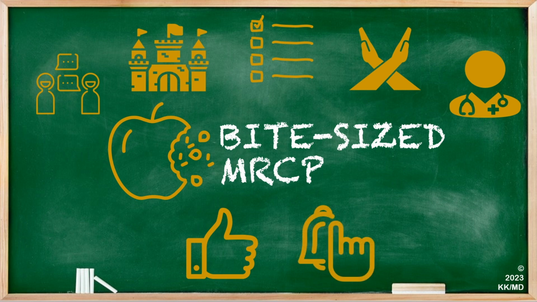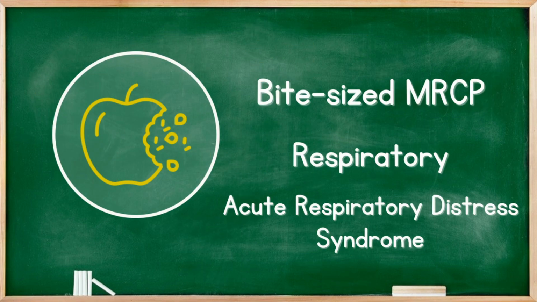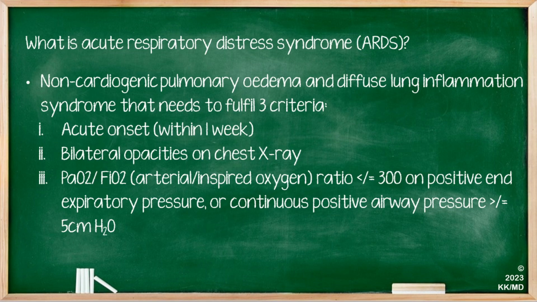Now, without further ado, let's get into today's topic, which is acute respiratory distress syndrome. So what is acute respiratory distress syndrome, or ARDS? This is a non-cardiogenic pulmonary edema and diffuse lung inflammation syndrome that needs to fulfill 3 criteria, which are acute onset, so within the last 1 week, bilateral opacities on chest x-ray, and a PaO2 over FiO2 ratio, which is arterial over inspired oxygen ratio, of less than or equal to 300 on positive end expiratory pressure, or continuous positive airway pressure of more than or equal to 5 centimetres of water.